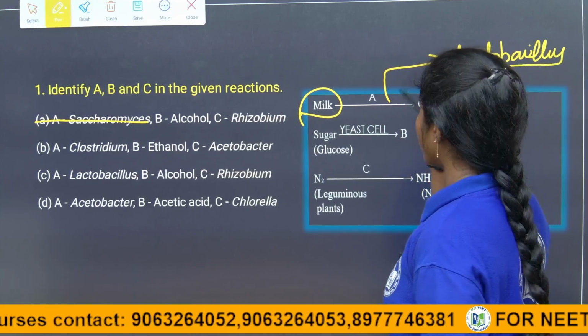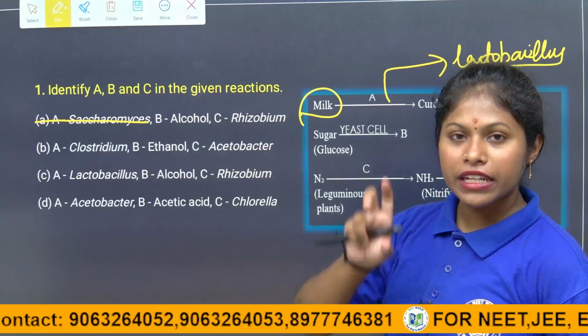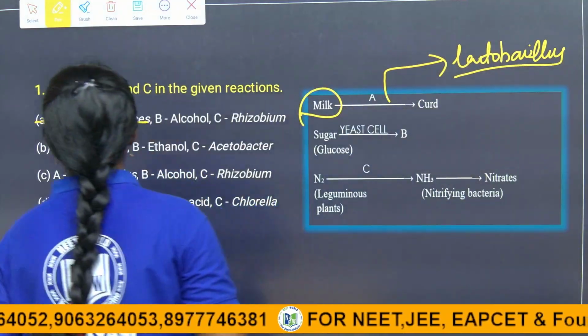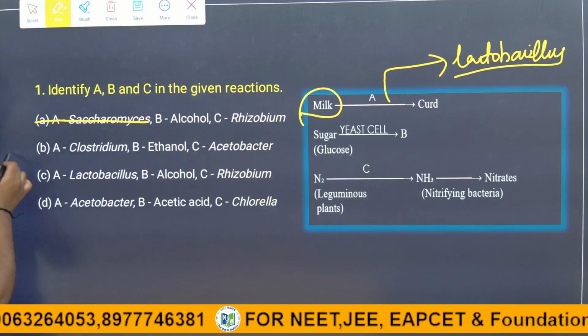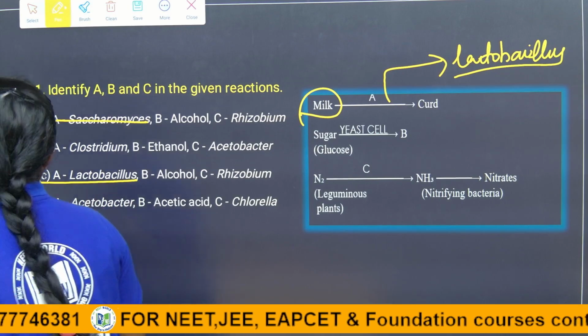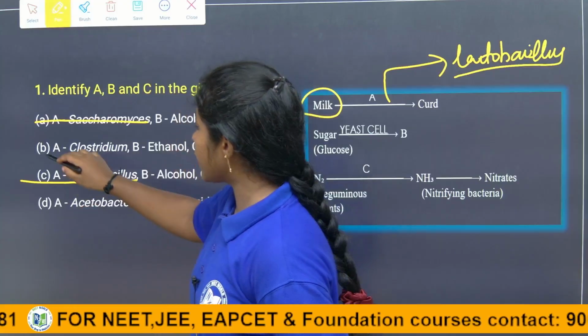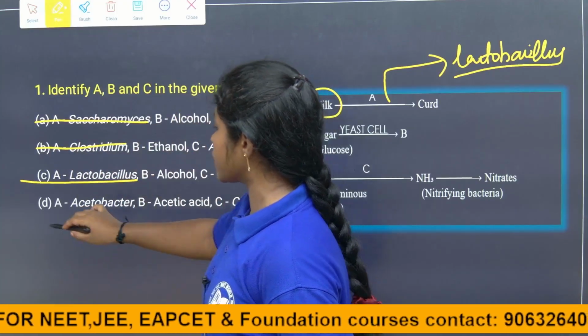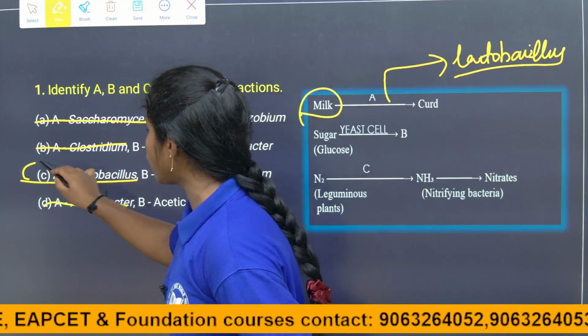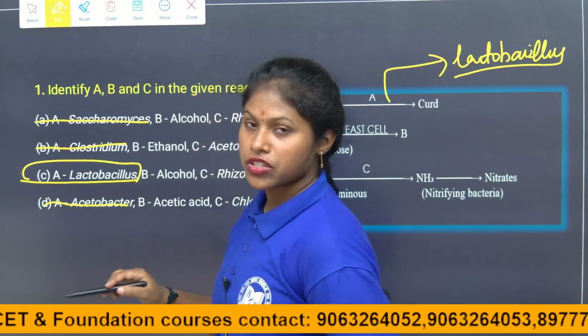Lactobacillus. Because of that bacteria, the milk is going to convert into the curd. See here, it is the lactobacillus bacteria or not. In the C option, the first option is lactobacillus bacteria. Thereby, we can eliminate the A option, B option and D option also, right. This is how to eliminate the options from the given question, children.